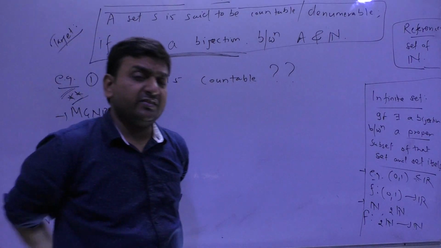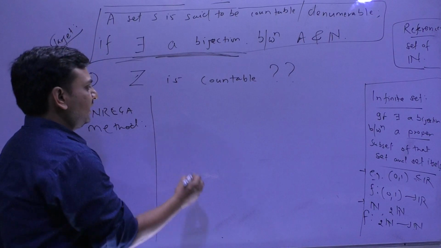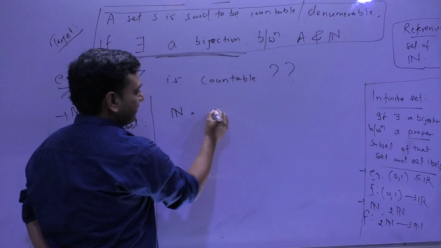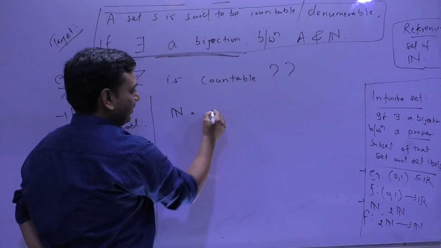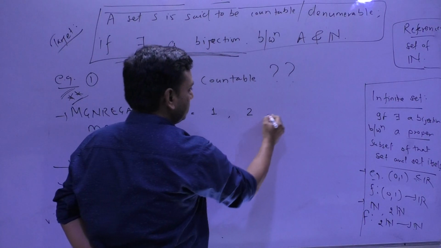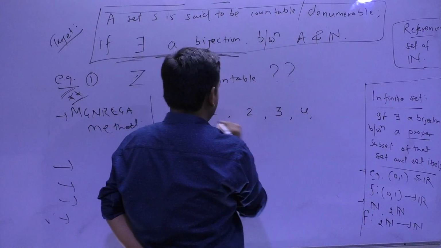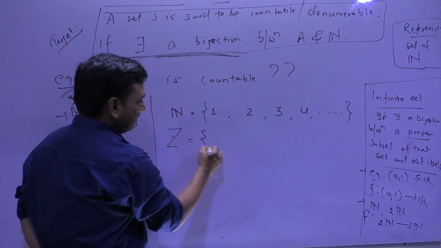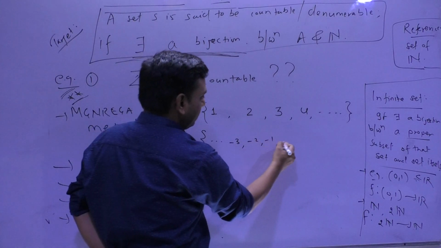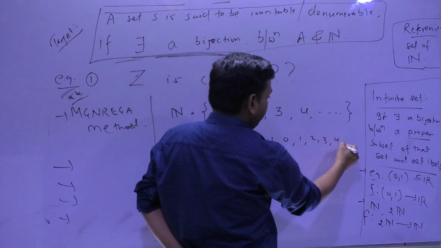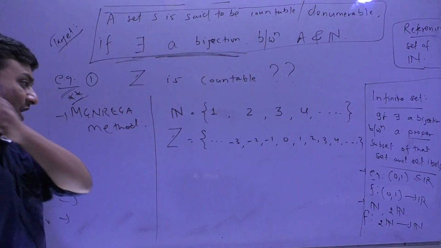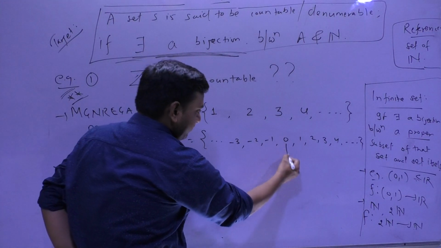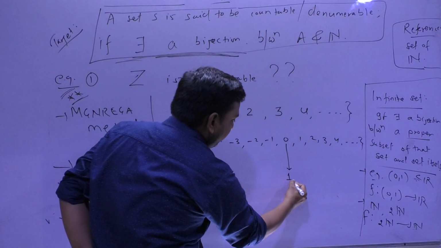So to check whether Z is countable or not, tell me, N is what? 1, 2, 3, 4 and so on. Z is what? Negative integers, 0, positive integers and so on. Now what I do is, I map 0 to the element 1.